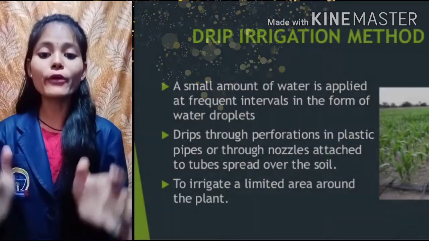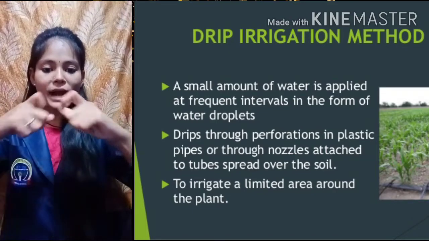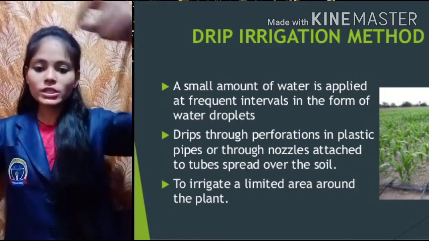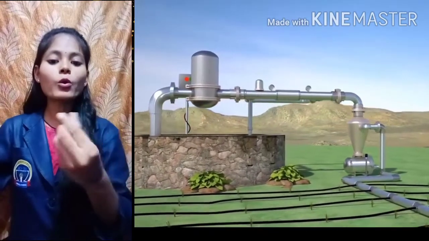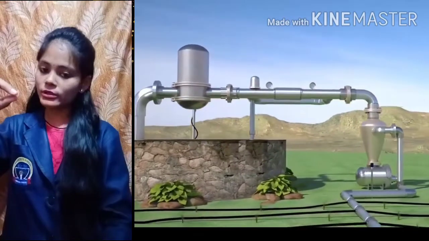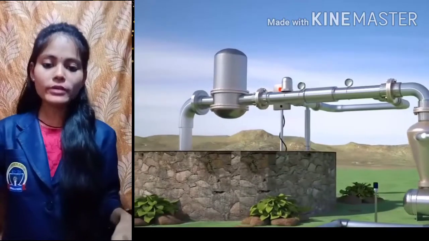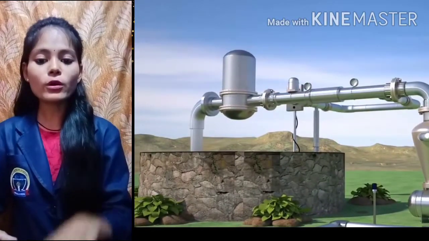Now if we talk about drip irrigation, a long pipe is attached to two poles above the plants. At a few distances some holes are there, with a hole down to which each plant is there. As soon as the water runs through that pipe, water comes drop by drop and falls on that plant.